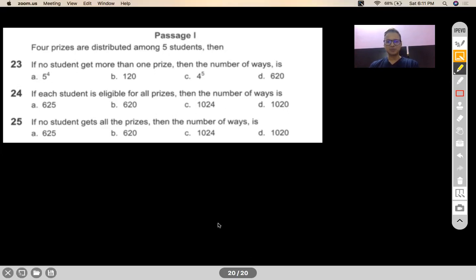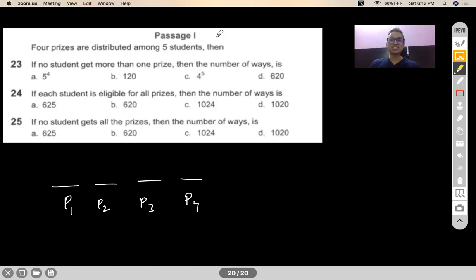Okay. Most of you have said option number B. B for Bengaluru. Okay, let's check. Now, here, the most efficient way is when you make prizes the choosers. Okay, so you have 4 prizes. P1, P2, P3, P4. Now, prize 1 can go to any one of these 5 students. Correct? Right? Is there an option for prize 1 to not go anywhere?